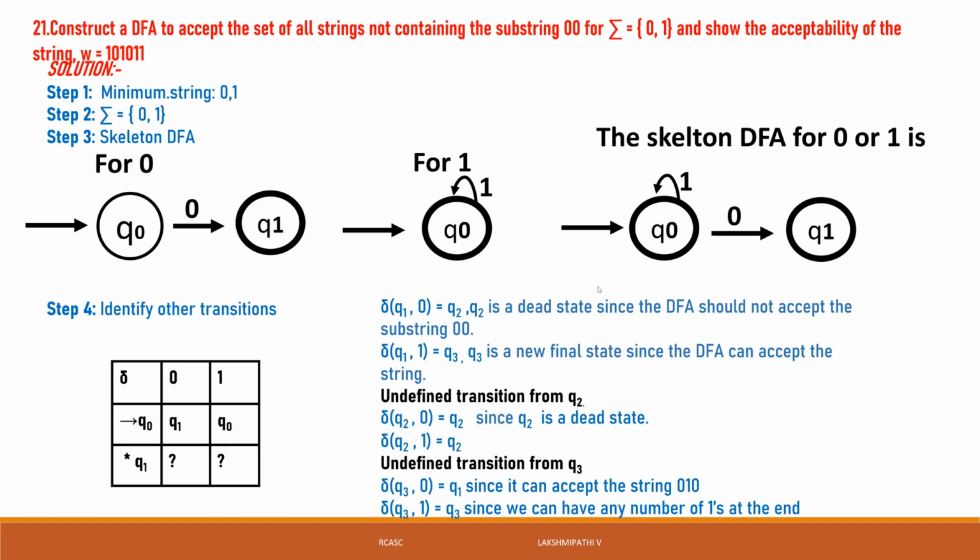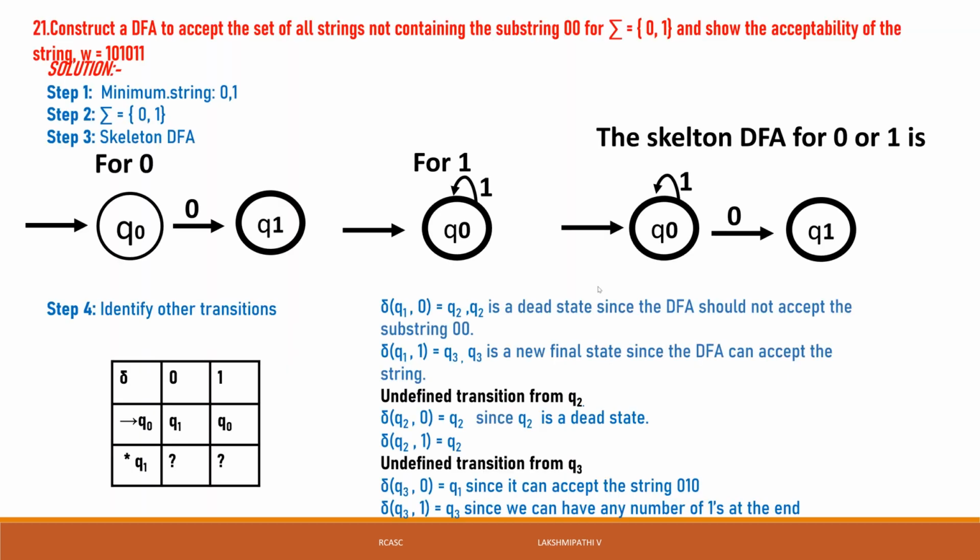For example, here you can understand that one. It is a very, very important thing. See, when the string is not containing the substring 00, then only it will be accepted. Once it contains 00, it will not be accepted.